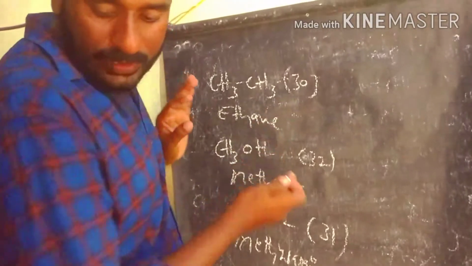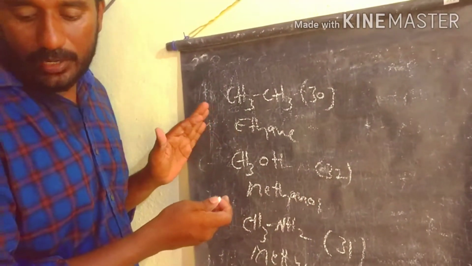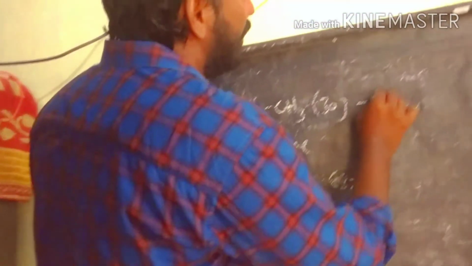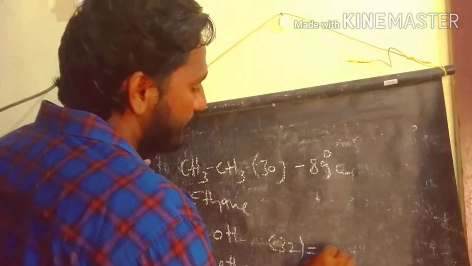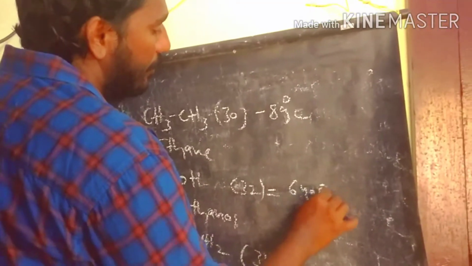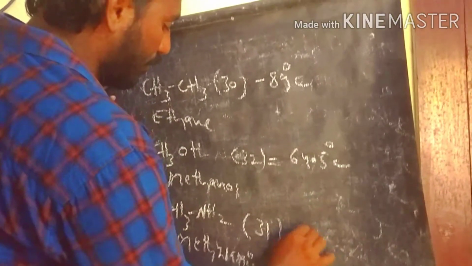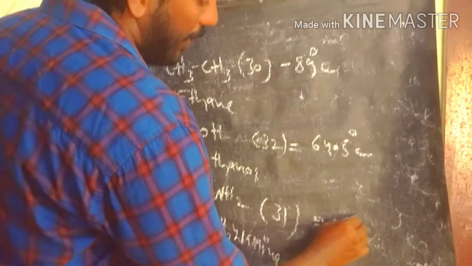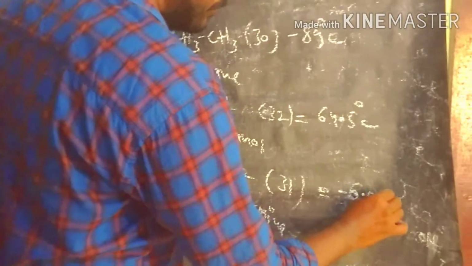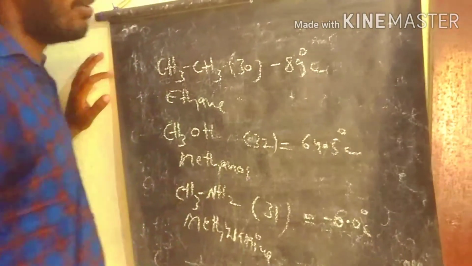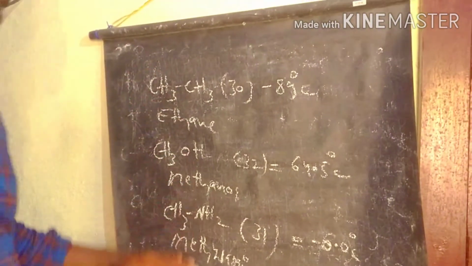The ethane boiling point is -89 degrees, methanol is 64.5 degrees, and methylamine is -6 degrees. So this is the order when comparing these three compounds.